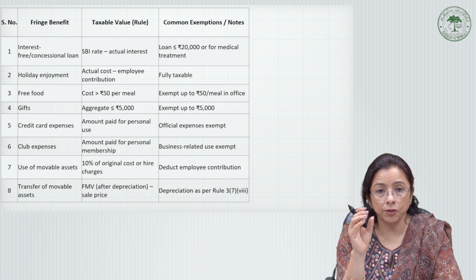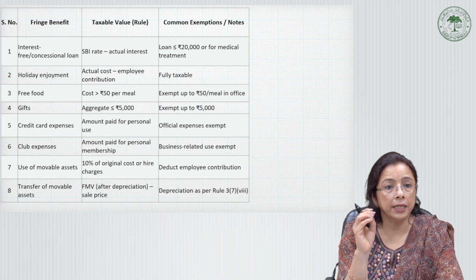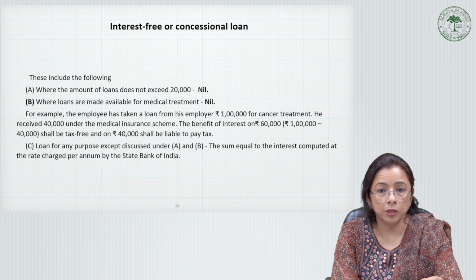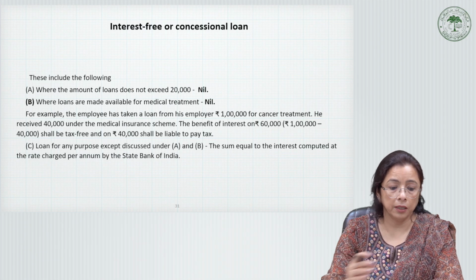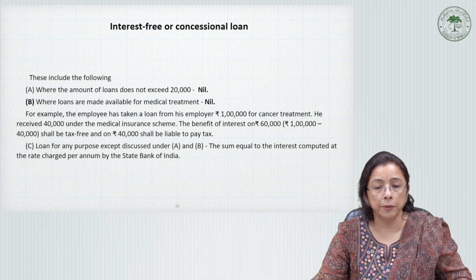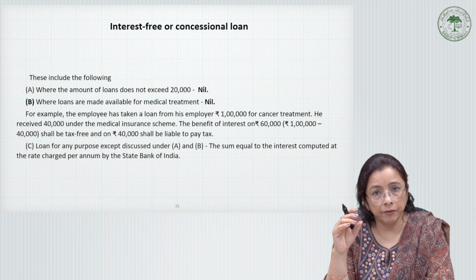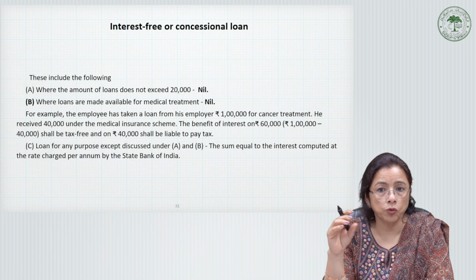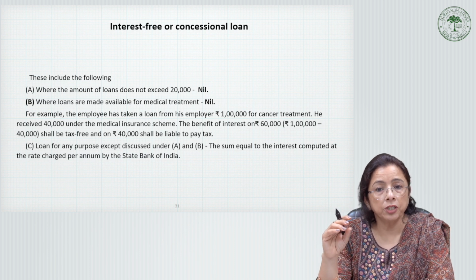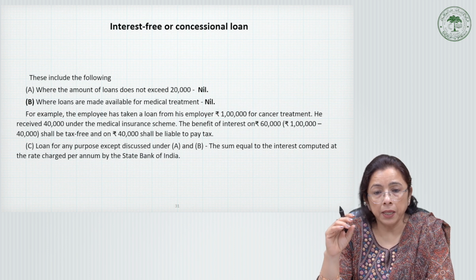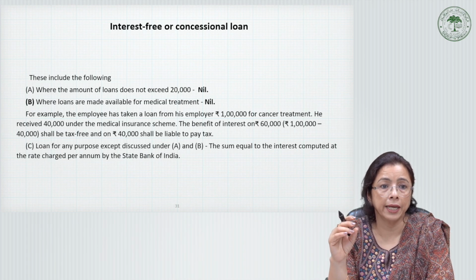There are certain rules which I tried to bring onto a single chart, but we will discuss them in detail individually. To begin with, the first item on the chart is interest-free or concessional loan. Where the employer or any other person on his behalf has provided an interest-free or concessional loan to the employee or any member of his household, the value of benefit shall be determined keeping these things in mind, as you see on the slide, point A, point B and point C.